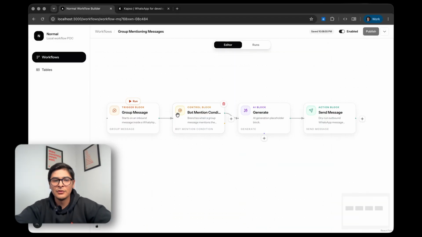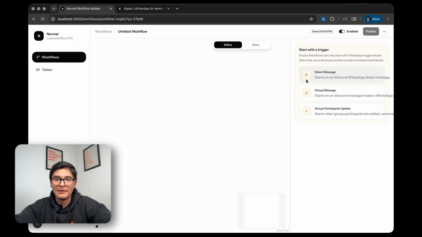So I am working on something called Normal. To quickly understand Normal, you have to think of it as an n8n for WhatsApp. You can create almost any automation using Normal. As of right now, Normal is supporting events for direct messages, group messages, and group participant updates.